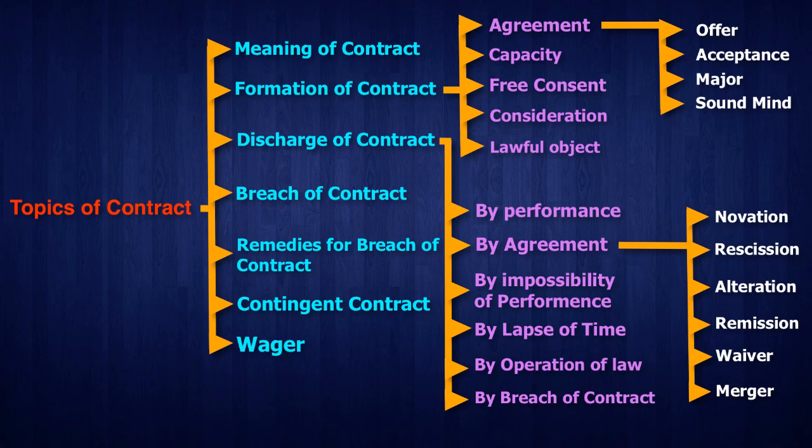The next one is breach of contract. We have discussed this topic in detail.